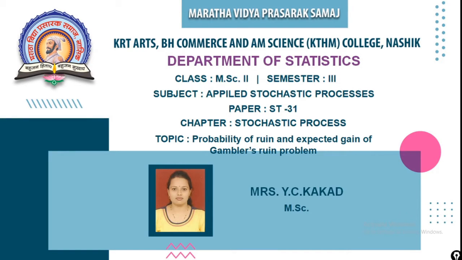Good afternoon, students. This is our sixth lecture on applied stochastic processes. Today's topic is finding the probability of ruin and expected gain of the gambler's ruin problem. In the previous lecture, we already saw what the gambler's ruin problem is, reflecting barrier, absorbing barrier, elastic barrier, etc. So we start with today's lecture.